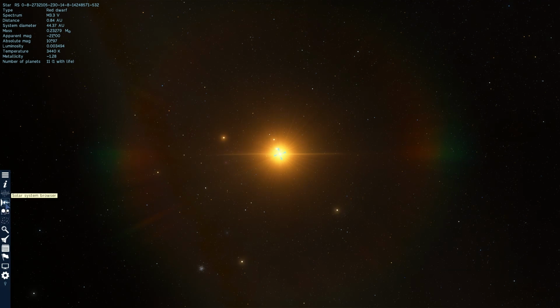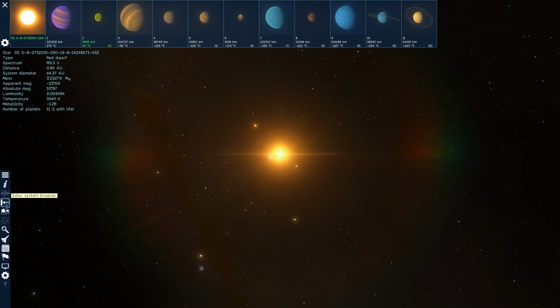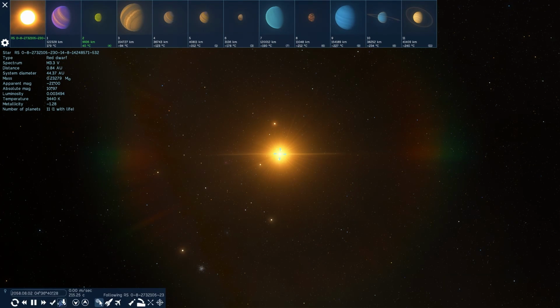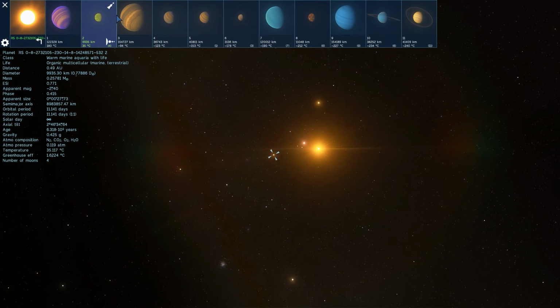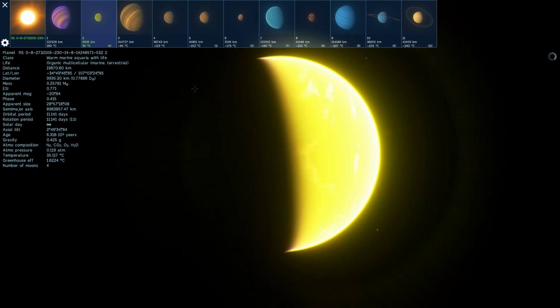Now, this so far is probably the farthest life I've ever discovered in Space Engine, at a distance of like, what, 17 billion light years? Almost 18 billion light years away from us. And because it's so far away, it's actually moving away from us at almost the speed of light.